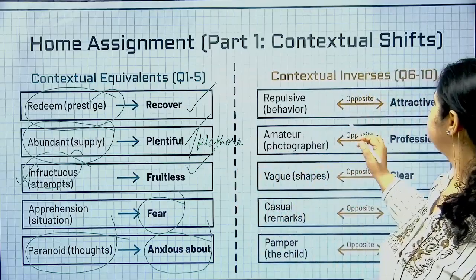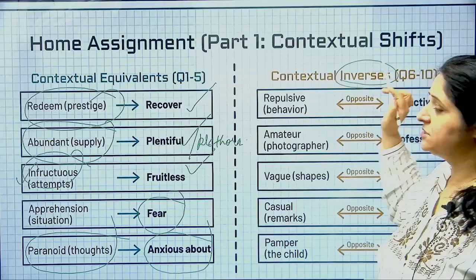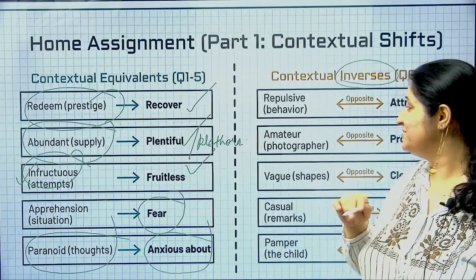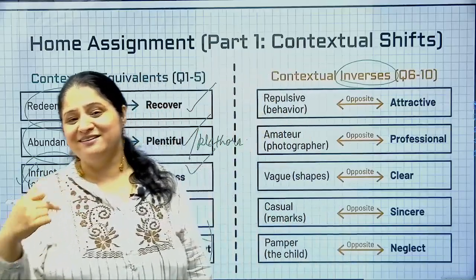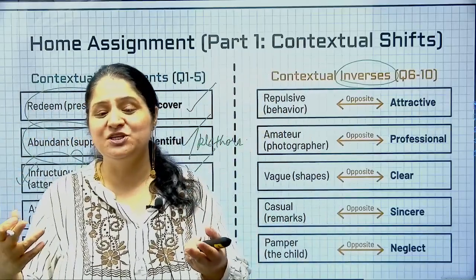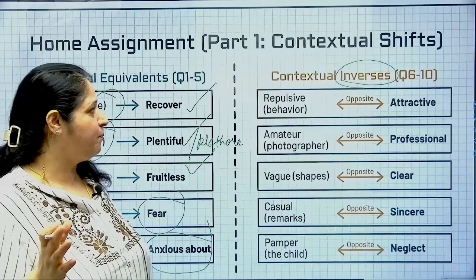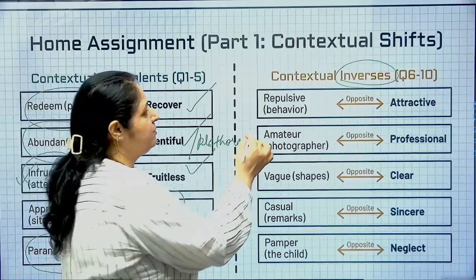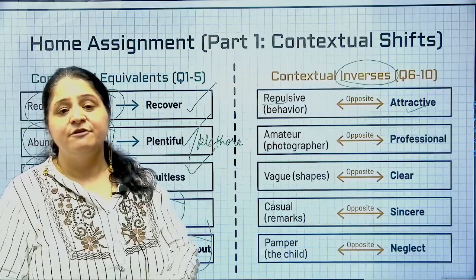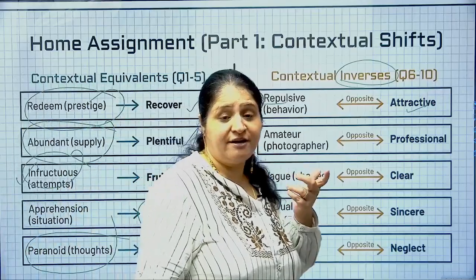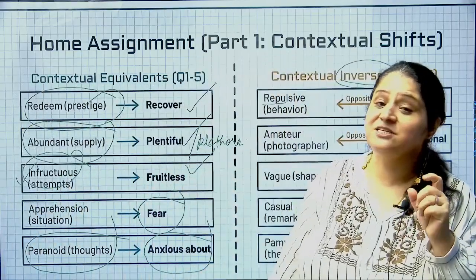So paranoid thoughts मतलब again you are anxious about, you are apprehensive about it, कुछ तो गड़बड़ होने वाला है, somebody is after me all the time. Okay, now we have to find the inverses. Inverses का क्या मतलब है? Antonyms, right? So repulsive behavior. So you know opposite poles attract and like poles repel each other. So attraction, repulsion क्या है? आपस में ऑपोजिट्स है. सो रिपल्सिव का ऑपोजिट क्या होगा? अट्रैक्टिव. ऑलराइट, एमेच्योर, जैसे फोटोग्राफर की बात करेंगे, एमेच्योर फोटोग्राफर है तो मतलब फोटोज अच्छी नहीं आई है. व्हाई? बिकॉज ही इज एन एमेच्योर.